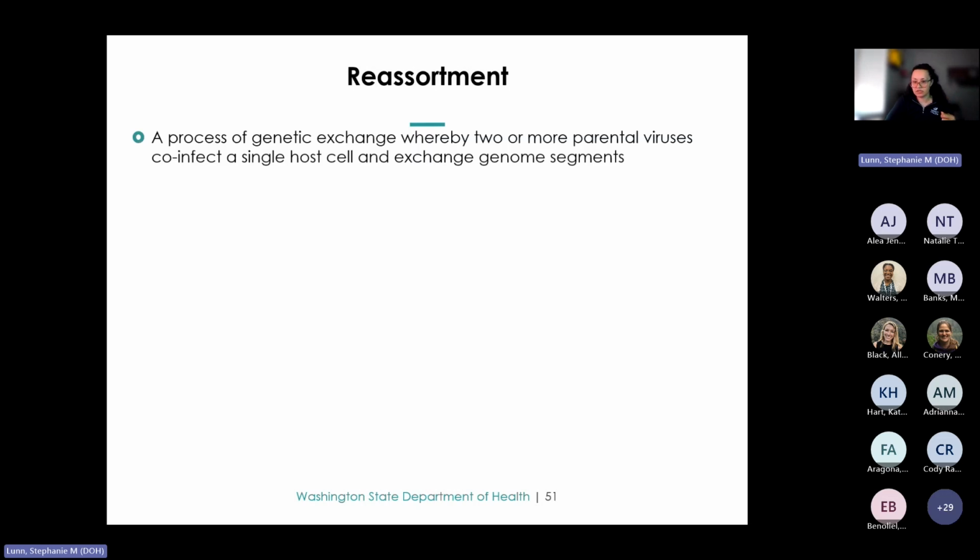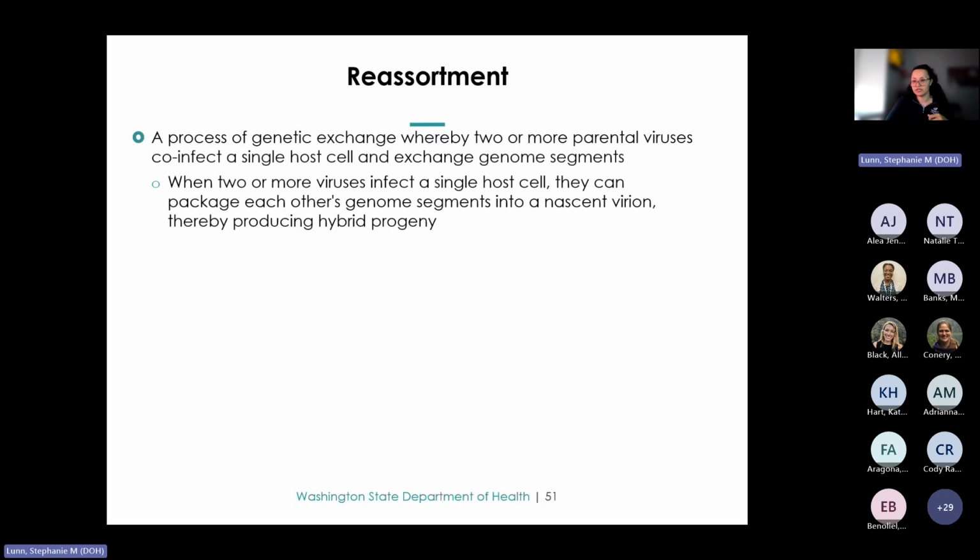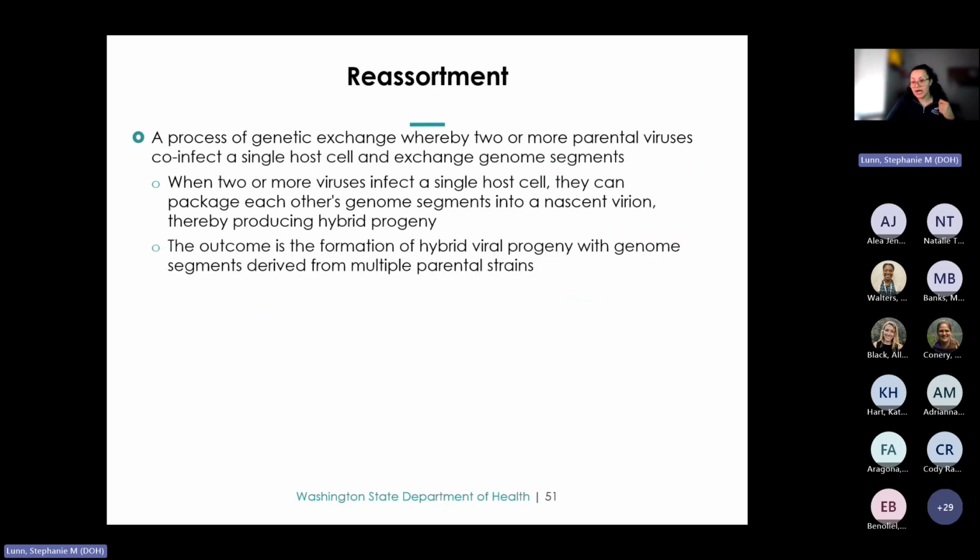Reassortment happens when 2 or more different viruses infect the same cell and exchange whole parts of their genomes. In terms of how it works, it's usually when multiple segmented viruses infect one host cell. They create new viruses by mixing and matching genome segments from the parent viruses. These new viruses or hybrids end up with a mix of genome segments from both parent viruses. As a result, the new viruses can have genetic material from several parent strains. And depending on how the viruses package their genetic material, the result can be a complete mix of segments or distinct particles.